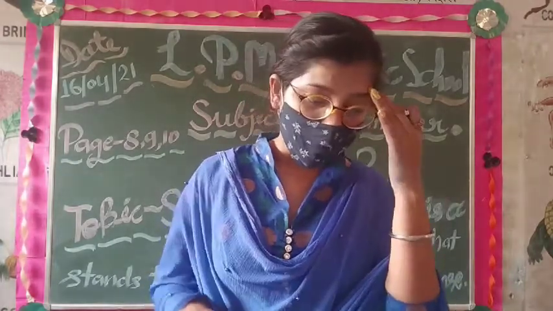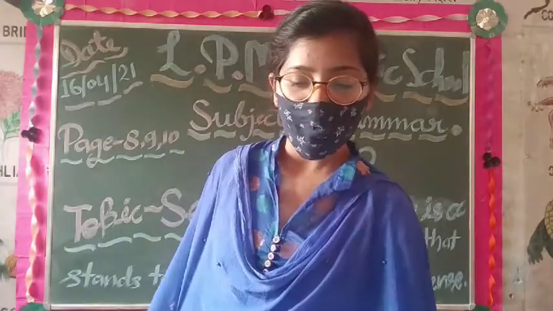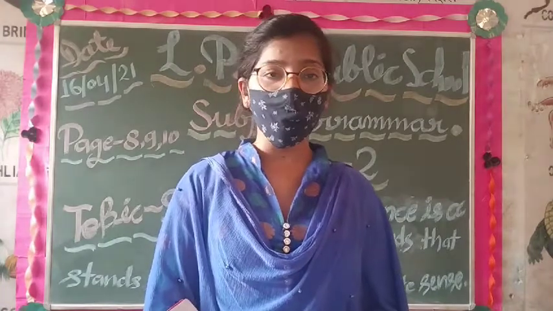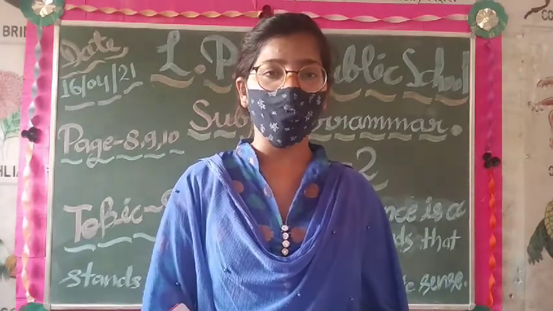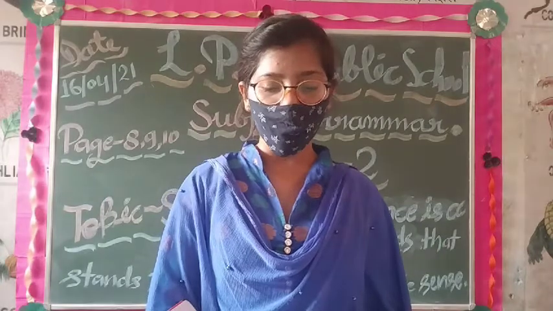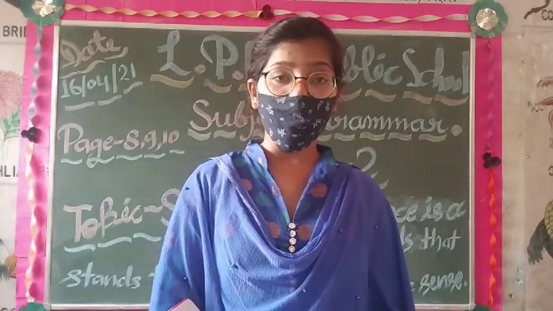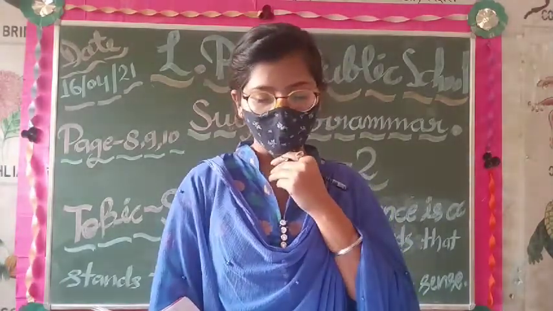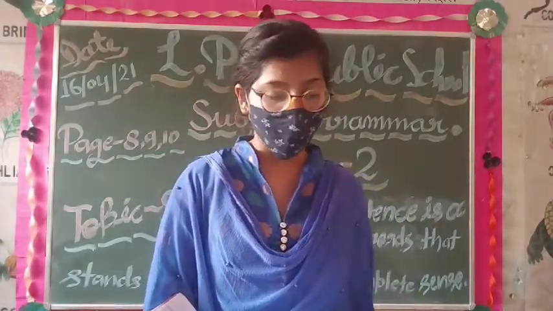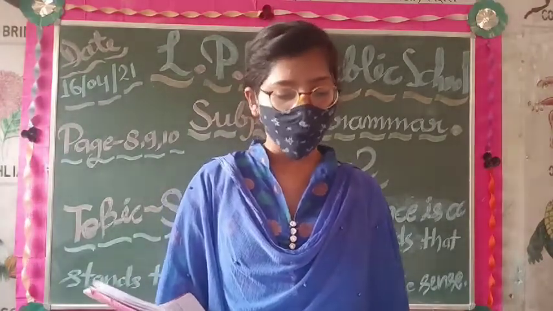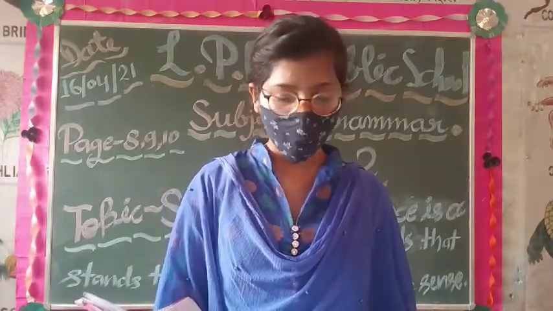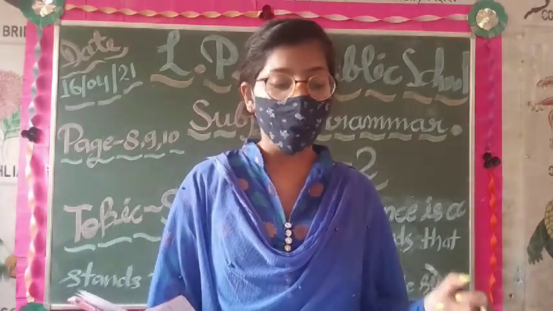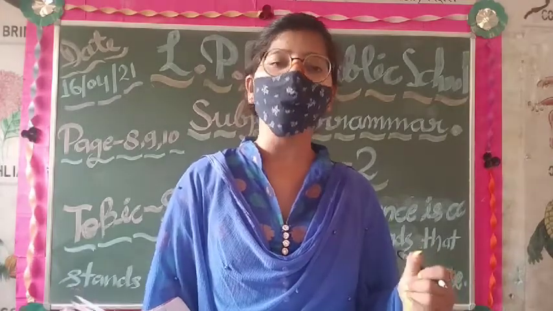So students, how do we use vowels? The real rule is this: you use the article a before words that start with a consonant sound, and an before words that start with a vowel sound.